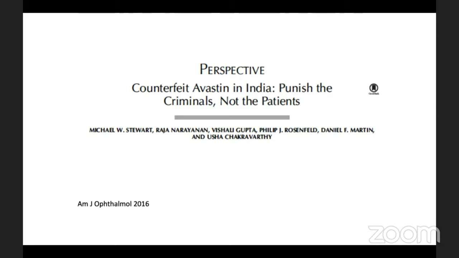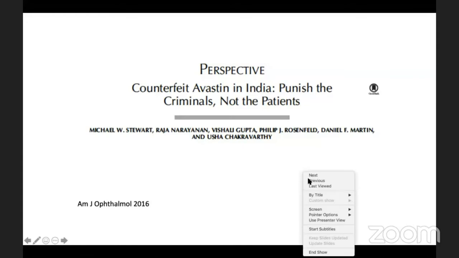Now, spurious Avastin is not unknown. It has been seen in China in 2010. It was there in the US too. It's been seen in Turkey. So in China, there were more than 100 patients in 2010 who had non-infectious reaction due to counterfeit Avastin.